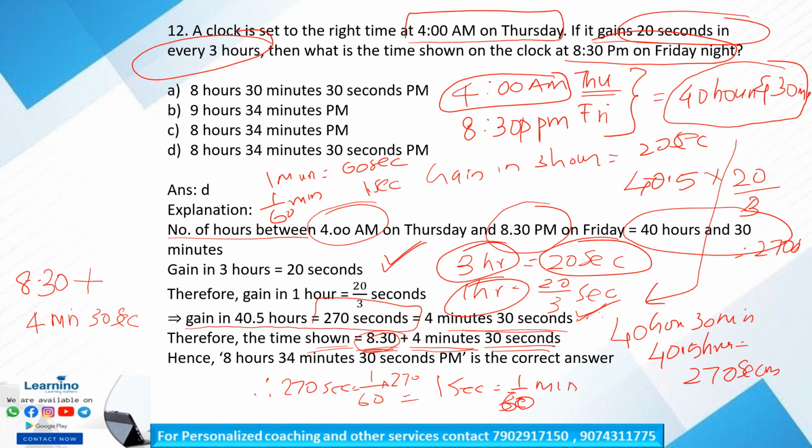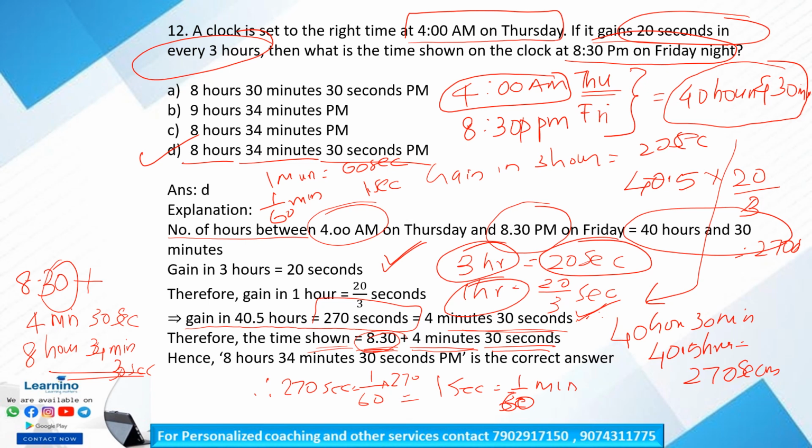That can be written as 8 hours, 30 minutes plus 4 is 34 minutes and 30 seconds. Clear? So option D is our correct answer. 8 hours, 34 minutes and 30 seconds are the time shown by including the gain of 20 seconds in every 3 hours. Is that clear?